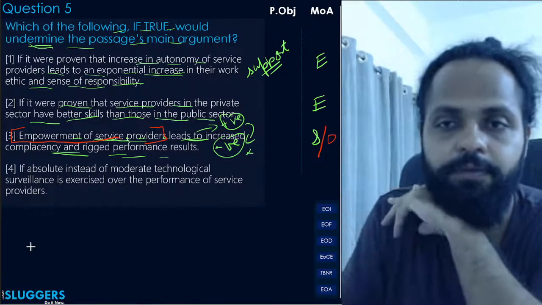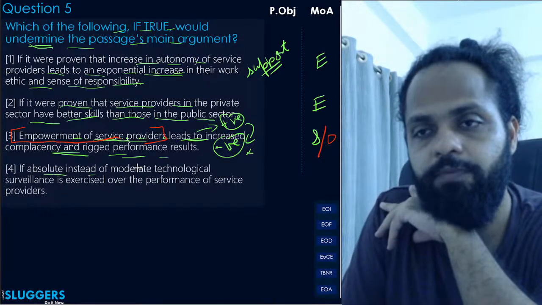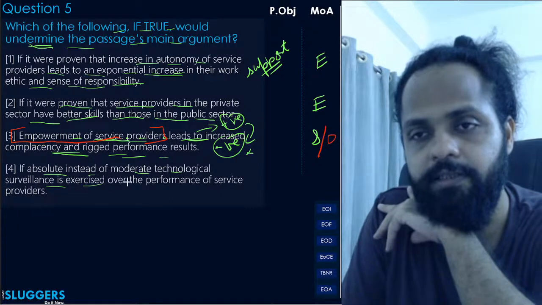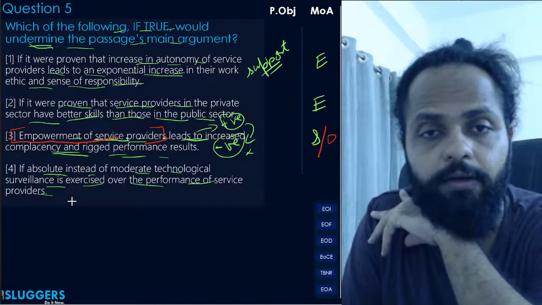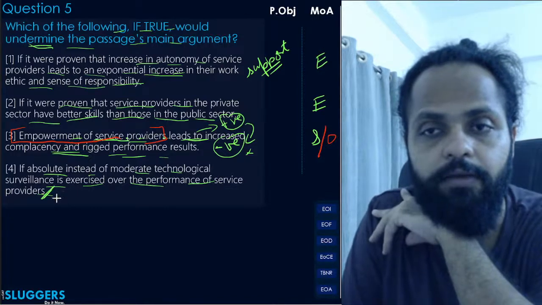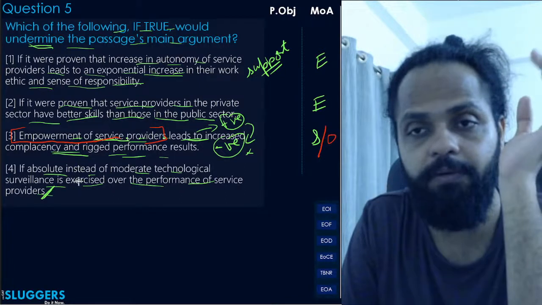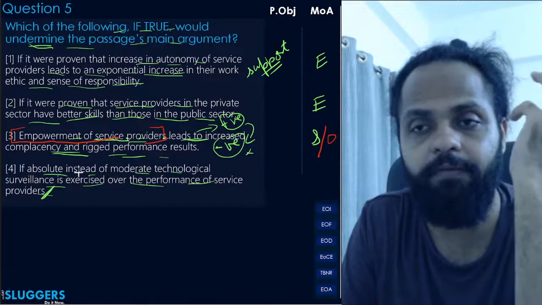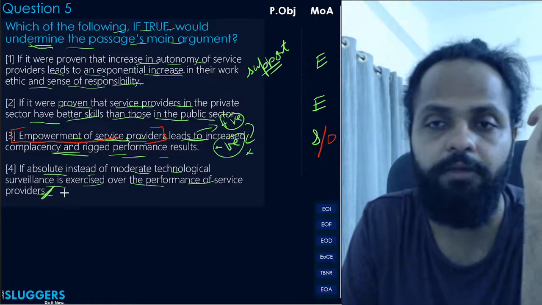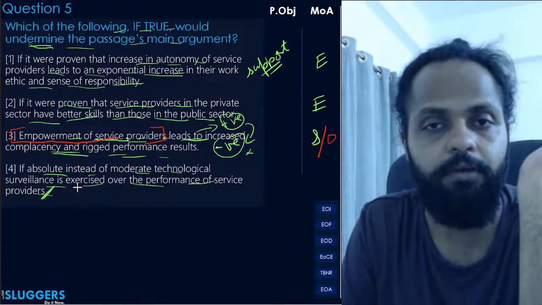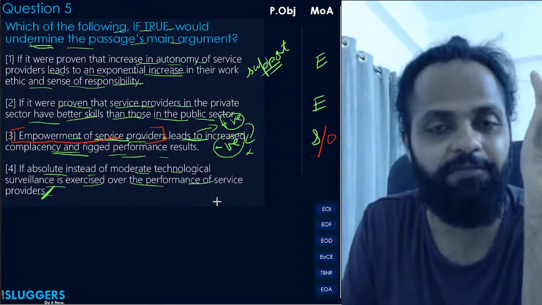If one is available. Last option, it says if absolute instead of moderate technological surveillance is exercised over the performance of service providers, then what? Like what? If what? First of all, this sentence seems to be on an idea level incomplete. That if you replace moderate technological surveillance with absolute, that's it. After the if, you have to say what happens if that is so. So that's the first issue.